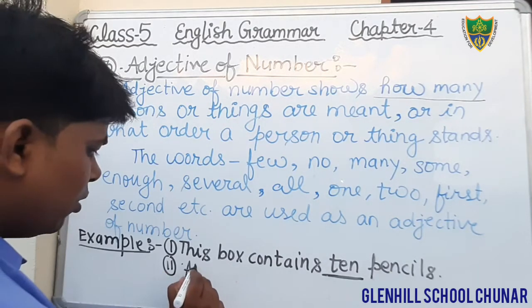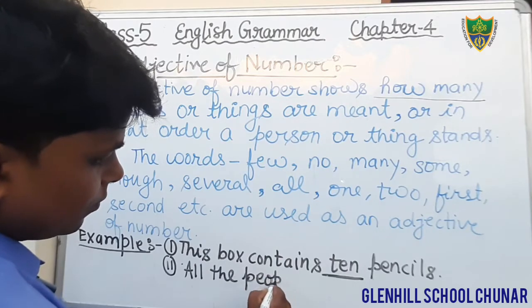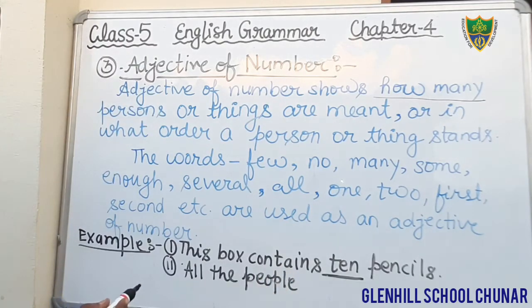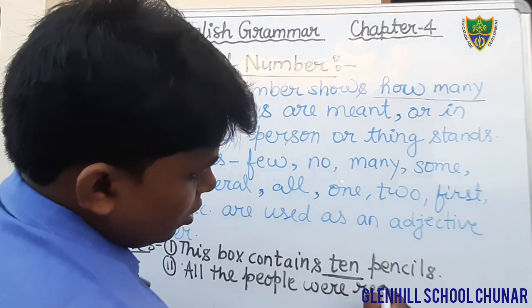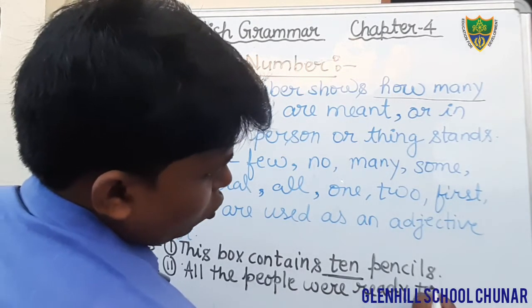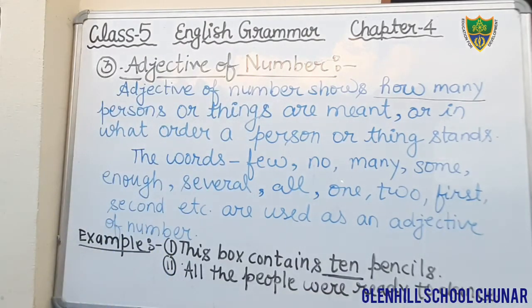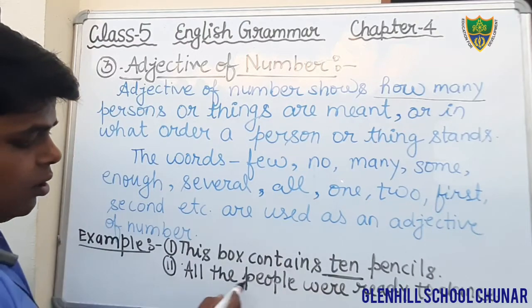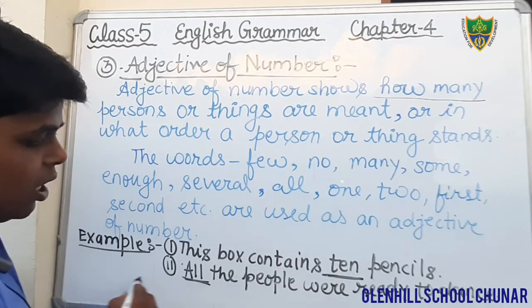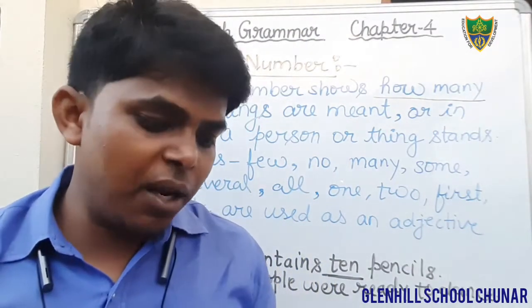All the people were ready to dance. D-A-N-C-E. Listen, just see the sentence. Here, all the people were ready to dance. Here we can count the number of people. Yes, we can count the number of people.